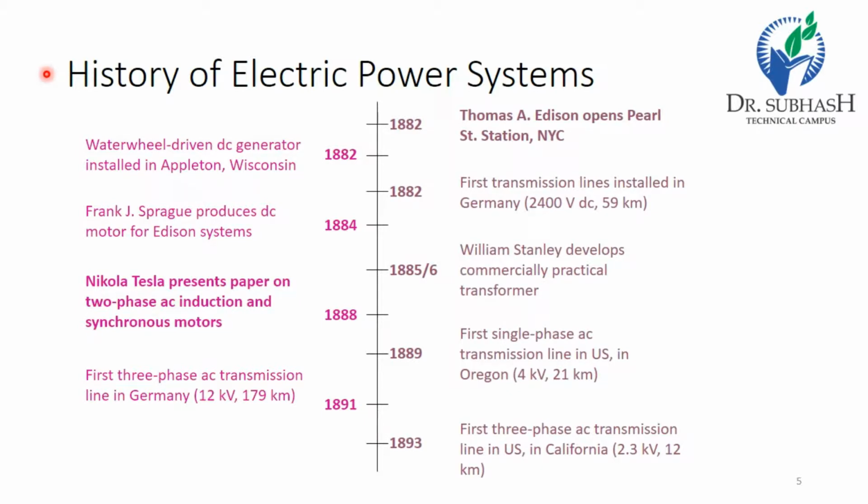In 1882, Thomas Edison and his company. Now we see in this figure the second, the water wheel driven DC generator installed in Appleton, Wisconsin. Now the first transmission line was installed in Germany in 1882. Now the motor for traction system by Frank J. Sprague. This is the history of the electrical power system.